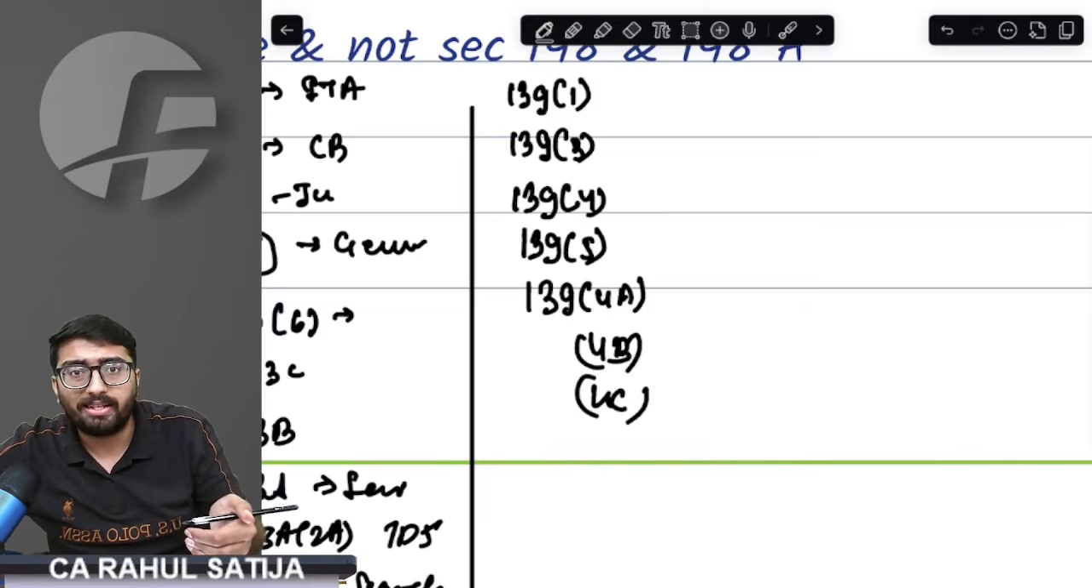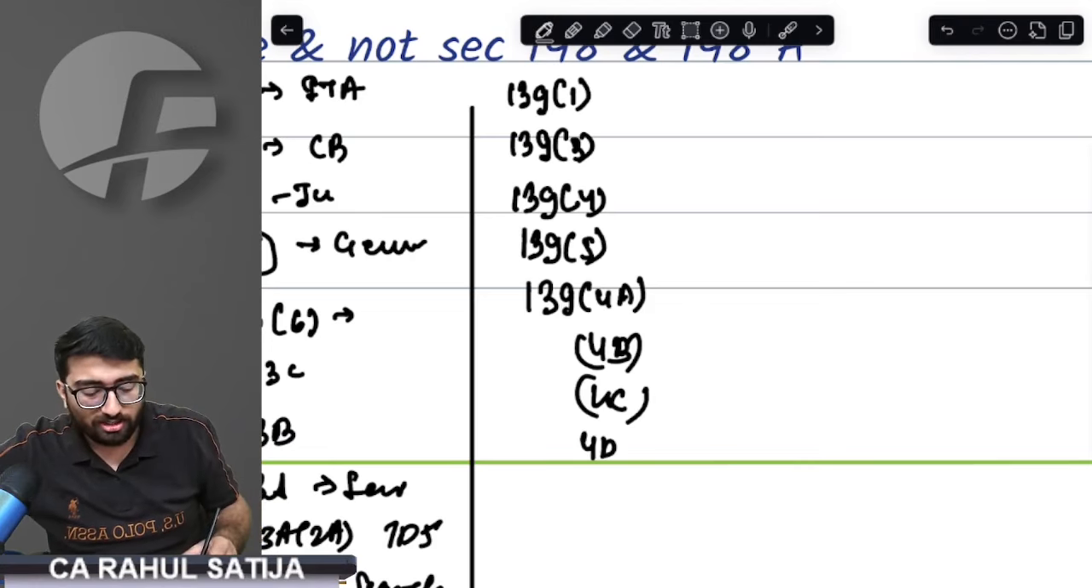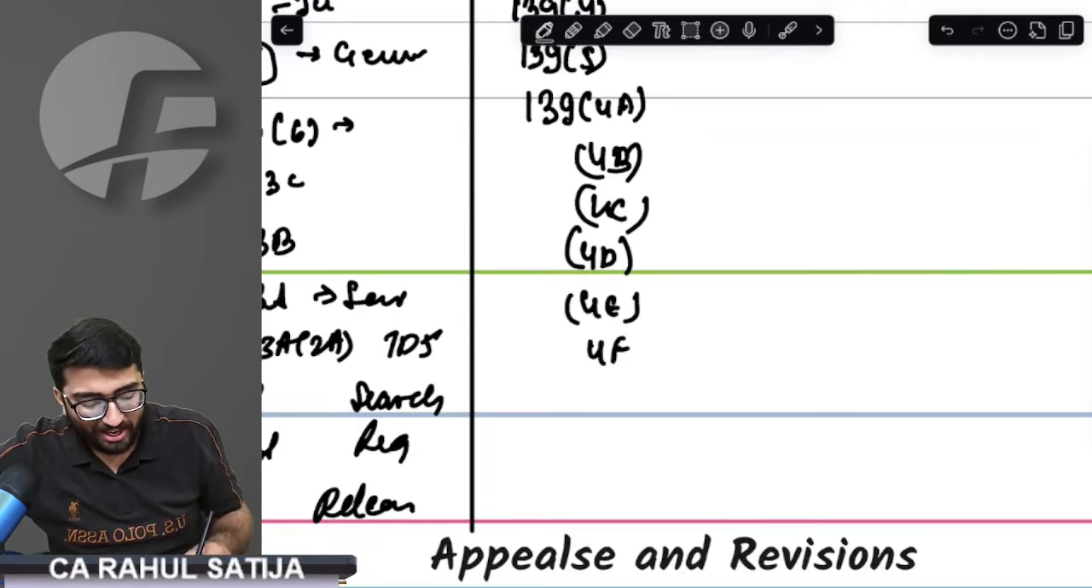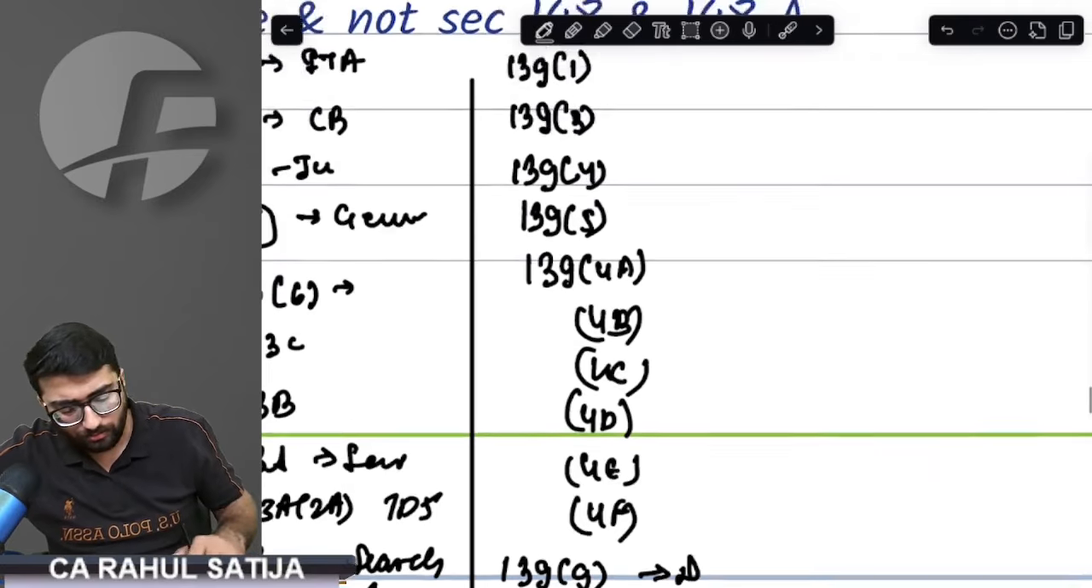It was about venture capitalists. It was about institutions under 10(23C). 4D was research association and 4E was business trust. 4F was investment fund. These were all returns of income. Then we came on to 139.9. This was defective return, if you remember, and 139.8A was nothing but updated return.